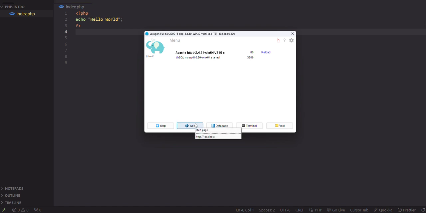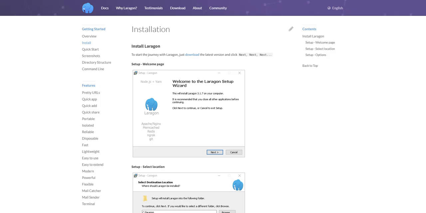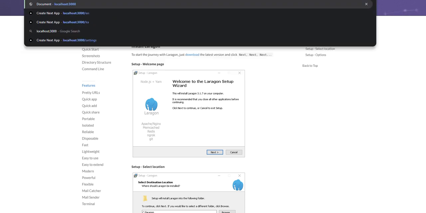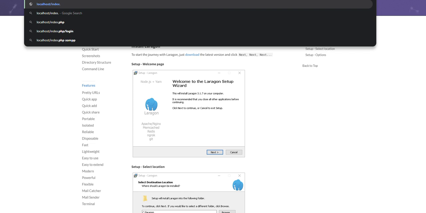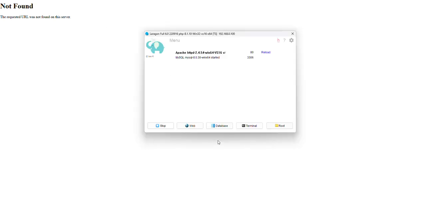And then if we go to localhost, and we can go to our index.html, no, PHP. We will see that we can't find it. Now, why is it happening? That's a really good question. We can start the page here, and we'll see in a second it will show up.